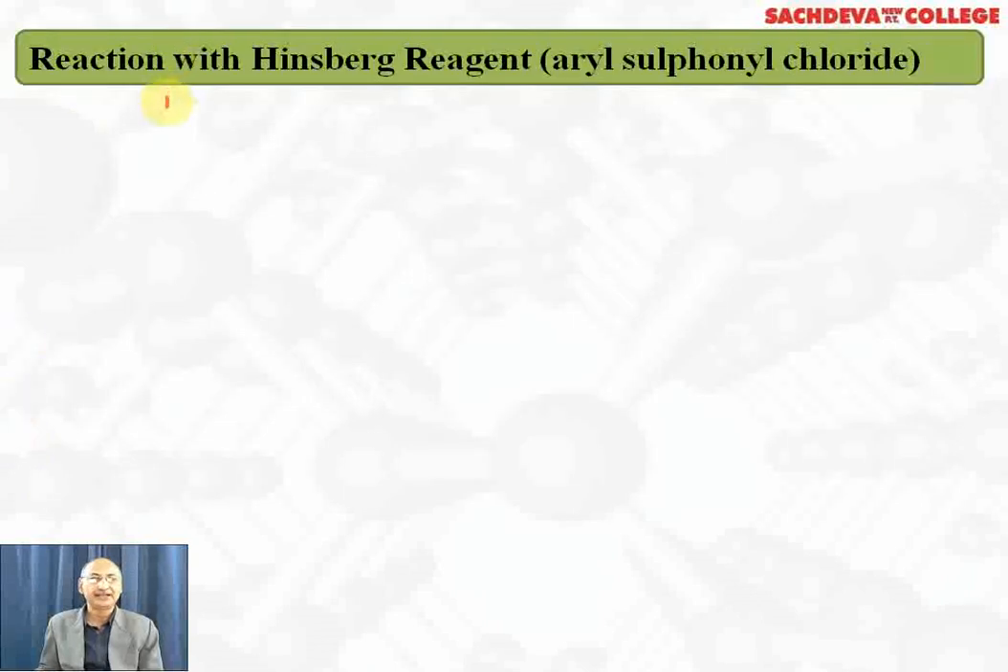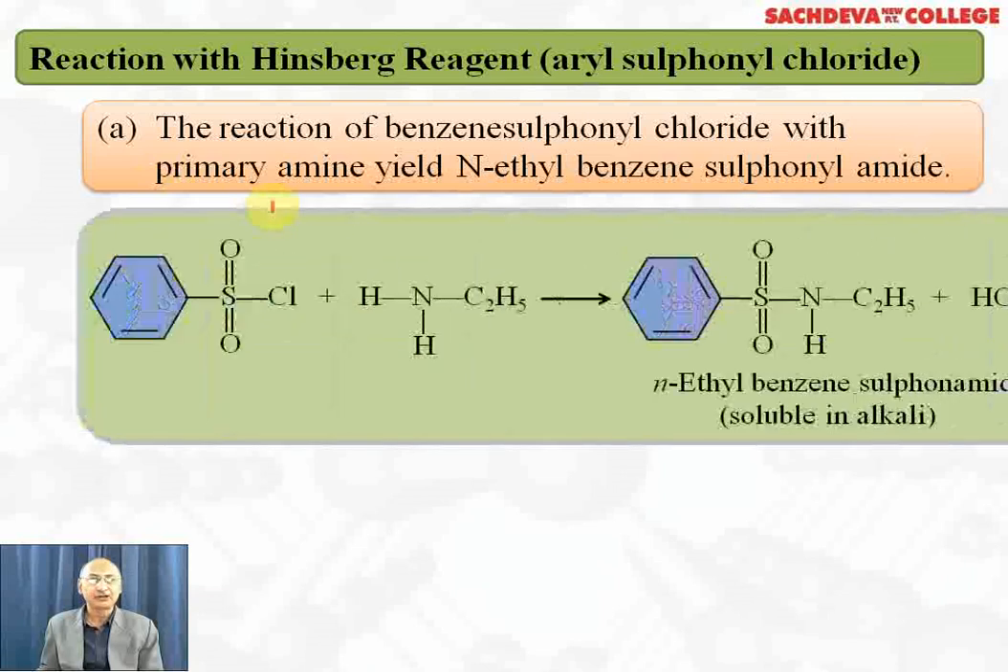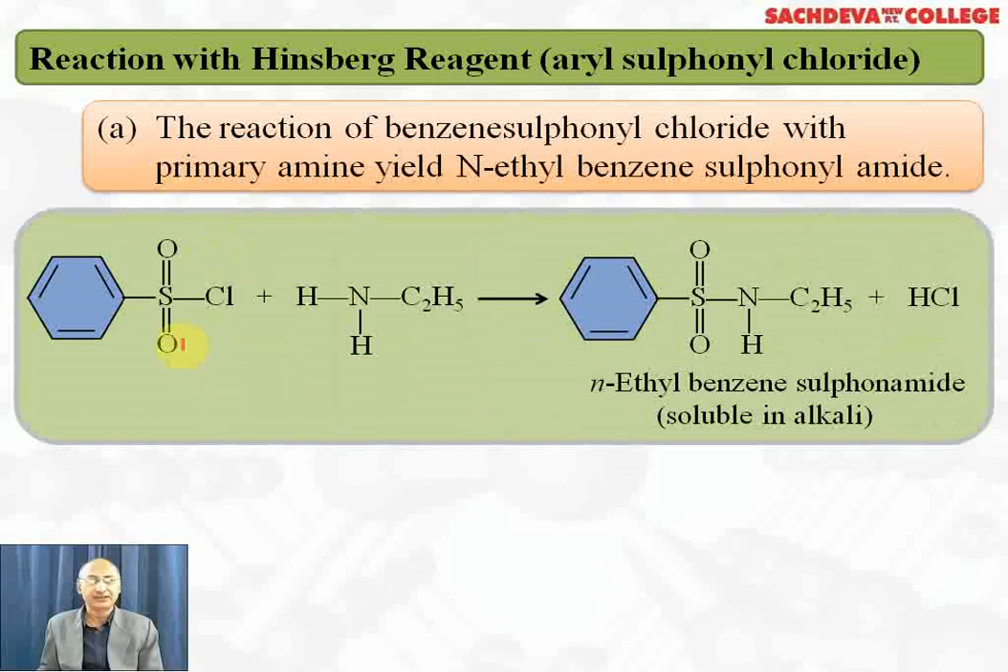Next we are taking reaction with Hinsberg reagent. Here also this test can be used to distinguish between primary, secondary and tertiary amine. Primary amine reacts with benzene sulfonyl chloride to form N-ethyl benzene sulfonamide, and this is soluble in NaOH or KOH. This is C6H5SO2Cl, benzene sulfonyl chloride or Hinsberg reagent, which reacts with ethylamine.